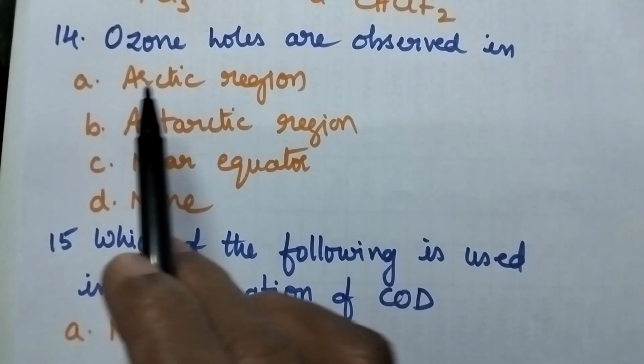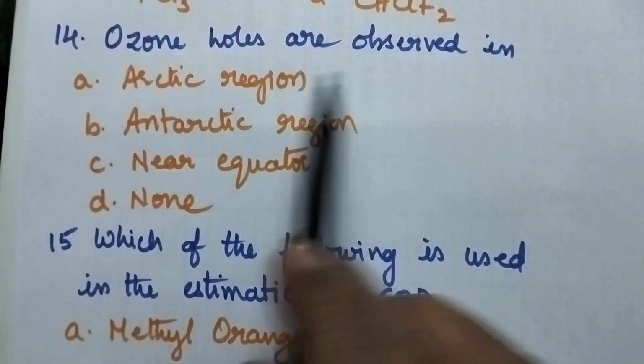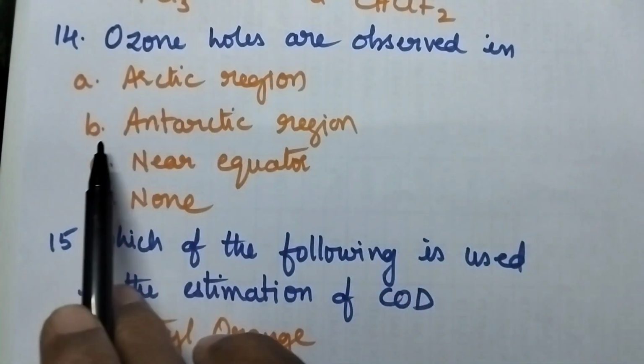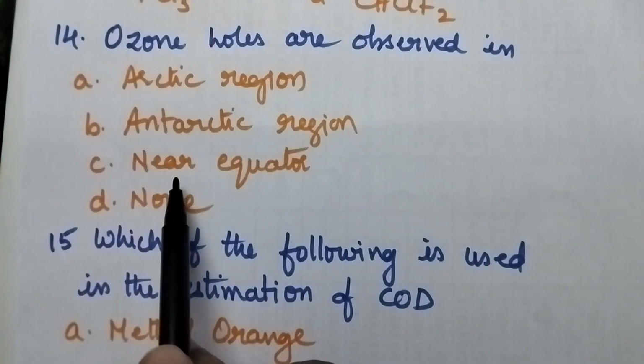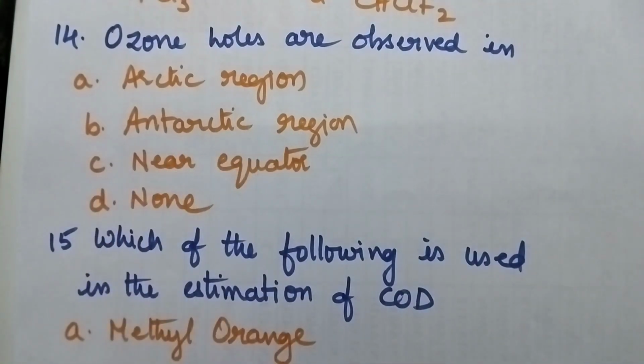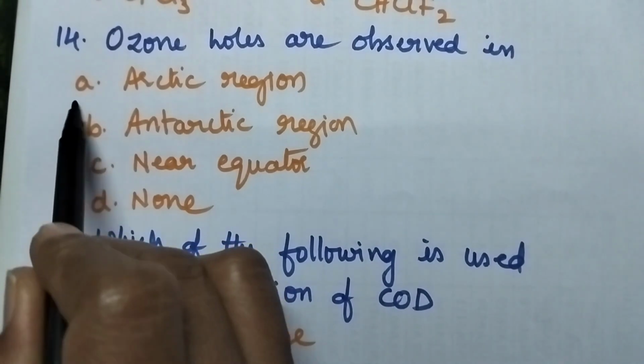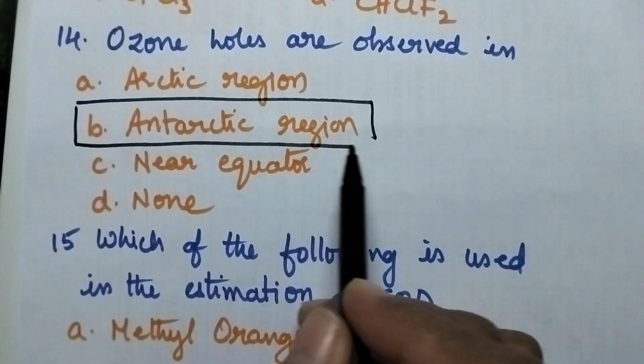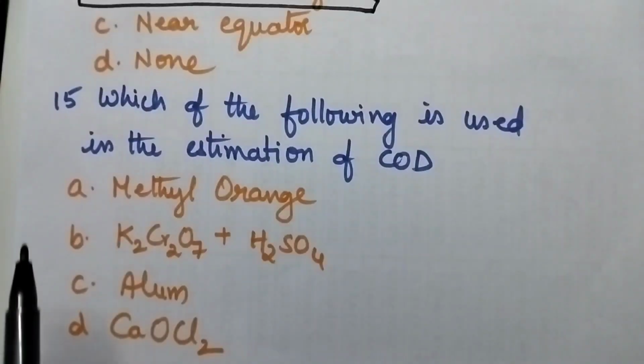Question number 14. Ozone holes are observed in A, Arctic region, B, Antarctic region, C, near equator, D, none. Option B, Antarctic region is the right answer.